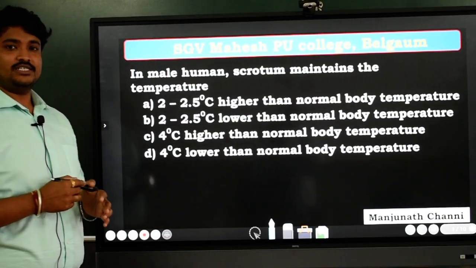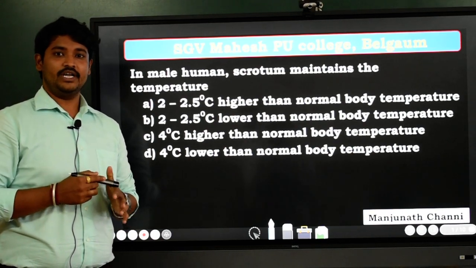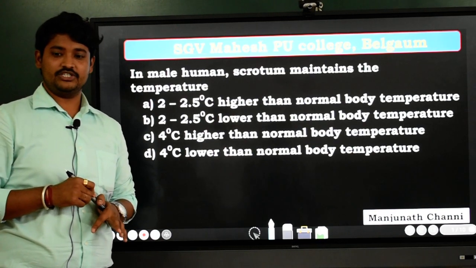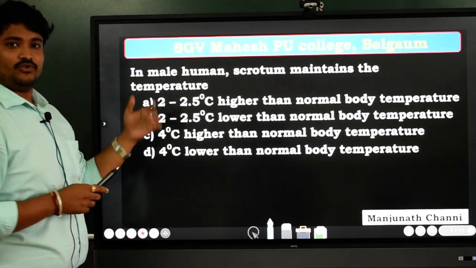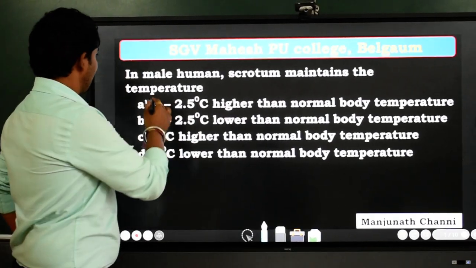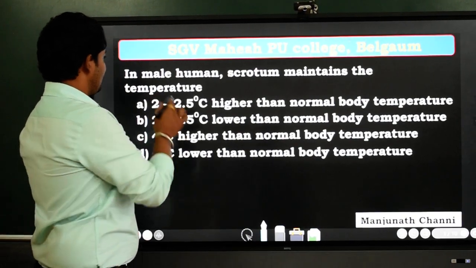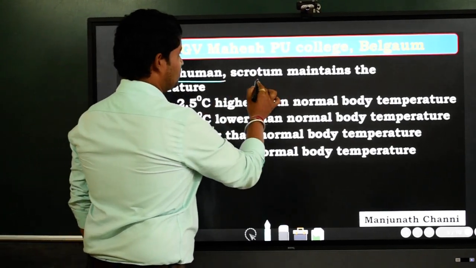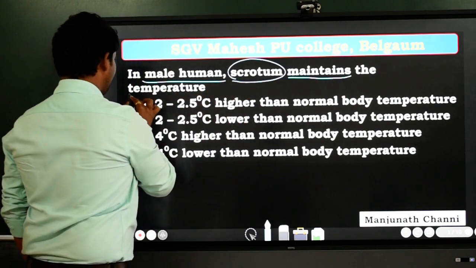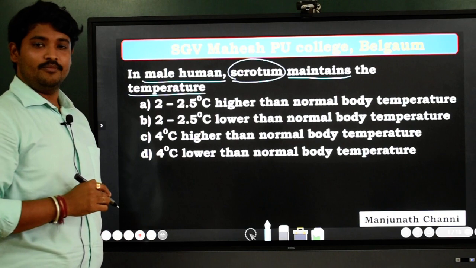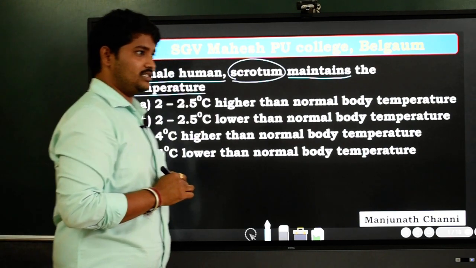Okay, let us discuss some of the important questions of NEET as well as AIIMS examination which may also appear for the CET. Coming to the first question: in male human beings, the scrotum maintains the temperature.